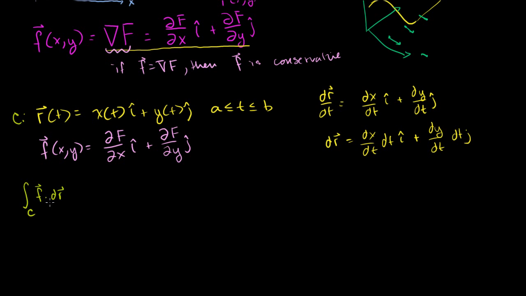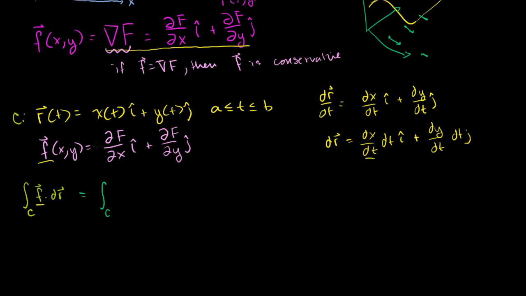So if we're taking the dot product of f with dr, what are we going to get? This is going to be the integral over the curve C. We could write it in terms of the endpoints of t once we have everything in terms of t.